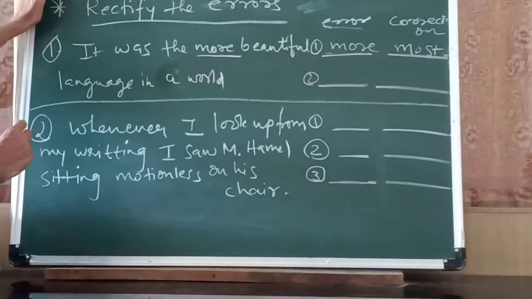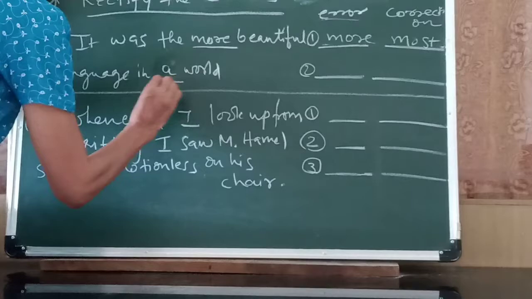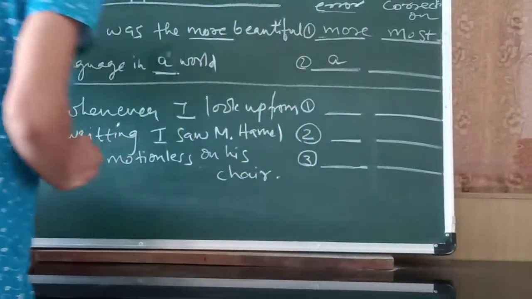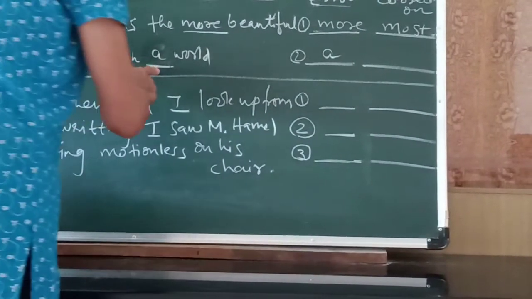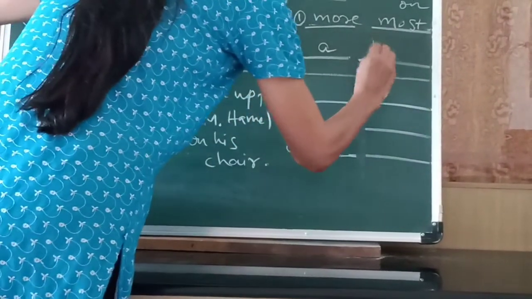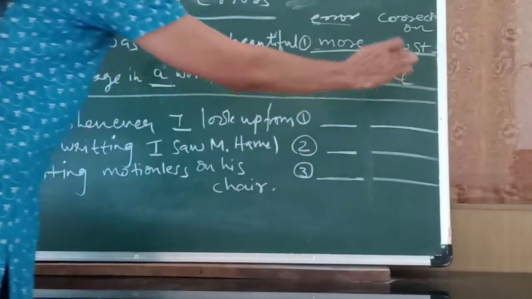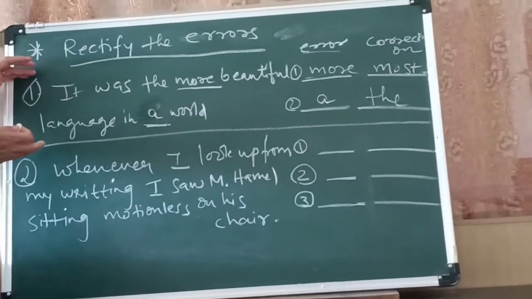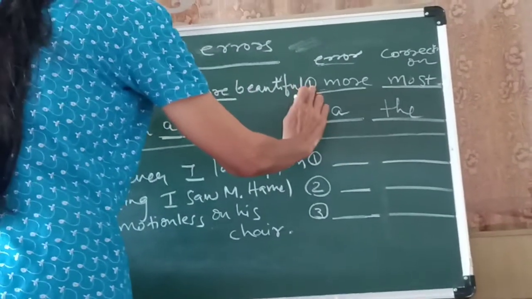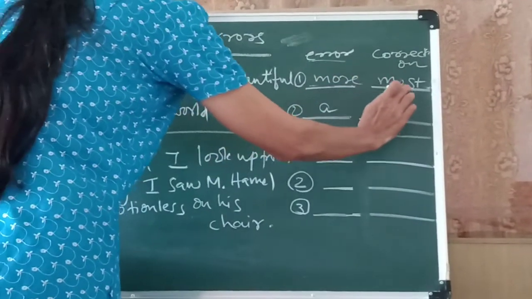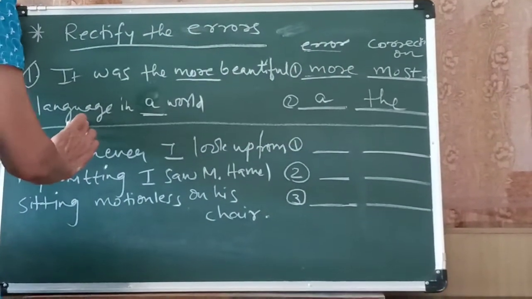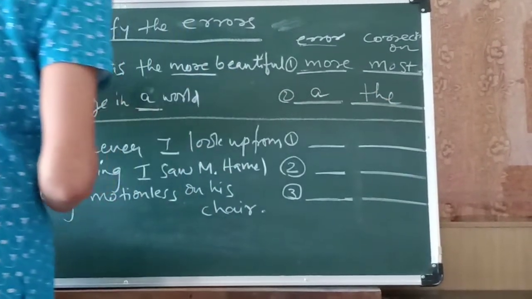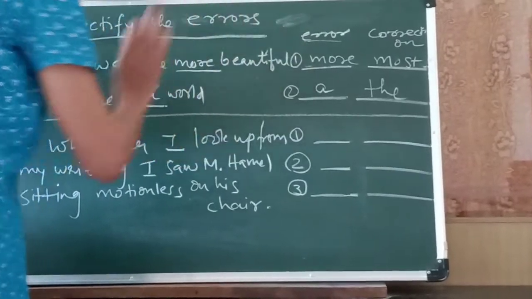Another error that we can see here is "a". We don't have to use the article "a" here, but instead we will write the correct article "the". So in the first line, "more" is the error and its correction is "most", and in the second line the error is "a" and its correction is "the". So in the exam you have to write this way.